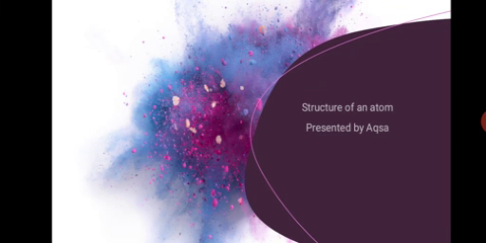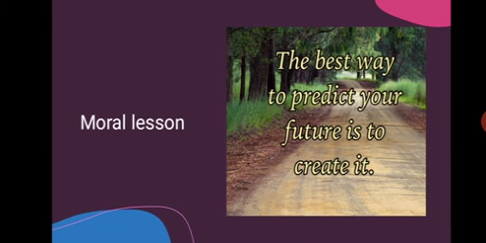So today our topic is valency and ion. As you are reading about Unit number 6, structure of an atom. In valency and ion, we will read about what is valency, what is ion, and how an ionic bond is formed. Before starting the topic, there is a moral lesson.